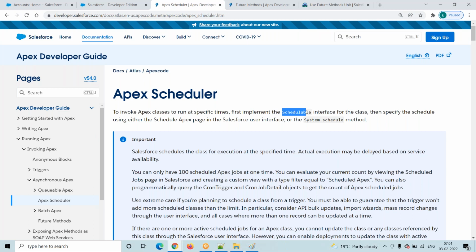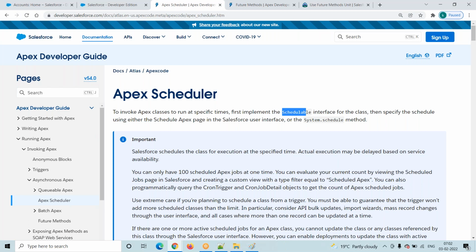Instead of running the manual process, I will write one batch: start method, execute method, finish method. In the start method, I will write a query: select id from opportunity where created date is equal to today and stage is equal to closed lost. Then I will fetch those opportunities and update them.